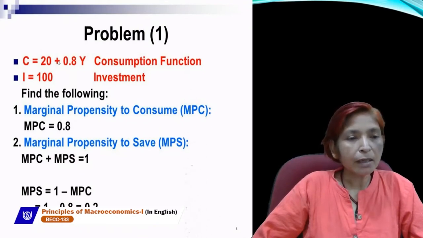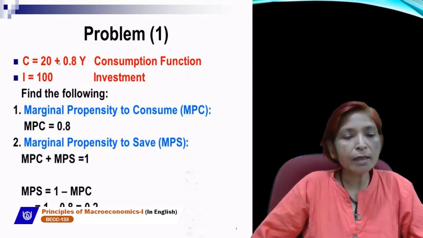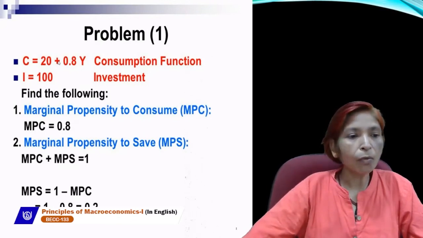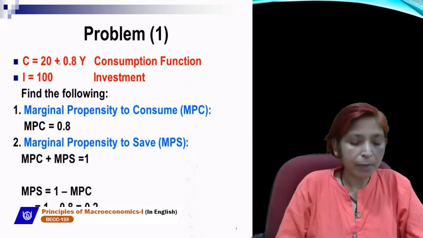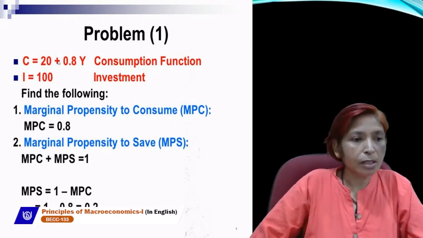So MPC always remains less than 1, because MPC value always remains in the range between 0 and 1, and MPC is always greater than 0 and less than 1. So in this problem, MPC is 0.8.